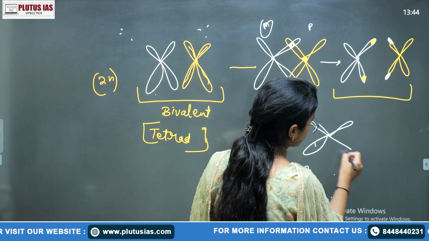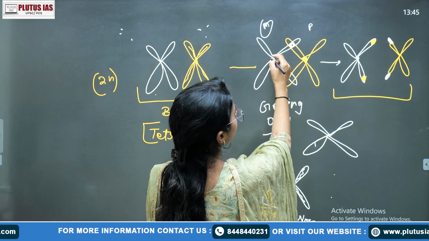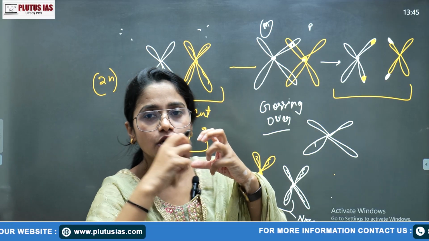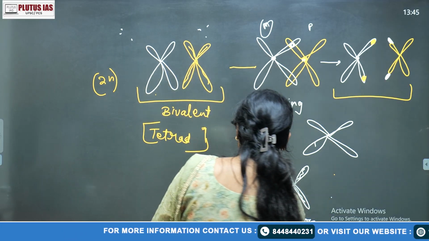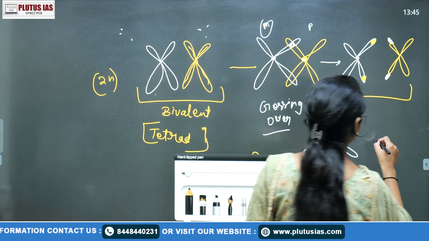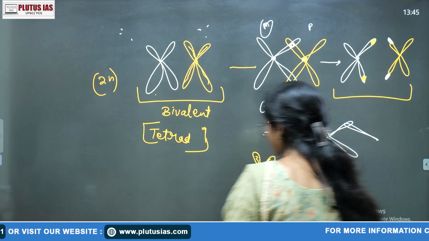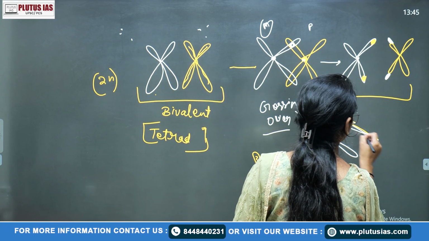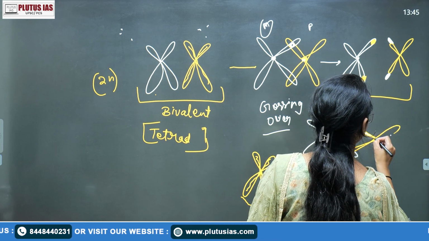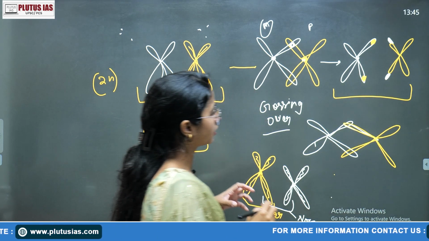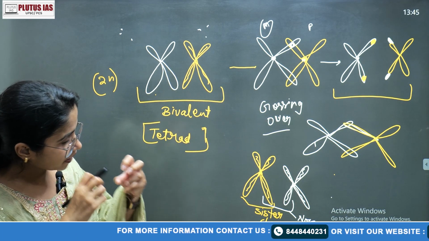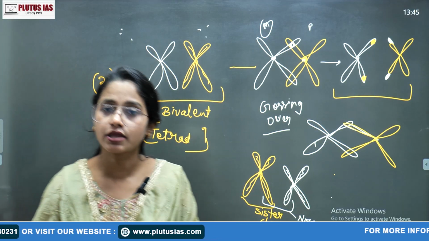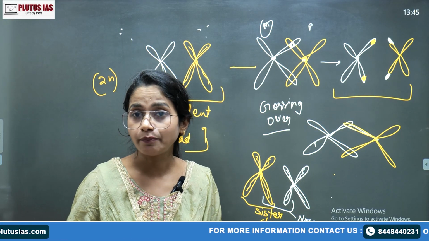Suppose I say this: here the distance between these chromosomes is not that much, because they are closing, they have come close to exchange the material. But if I say this is the chiasma, here we are saying that due to the dissolution of the synaptonemal complex, the chromosomes are stretching away from each other. So the diplotene stage has one more significance about the lampbrush chromosome.